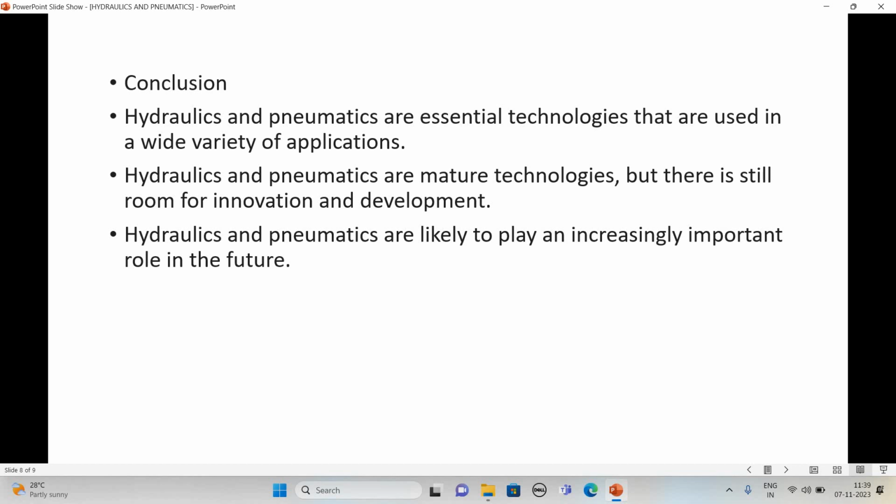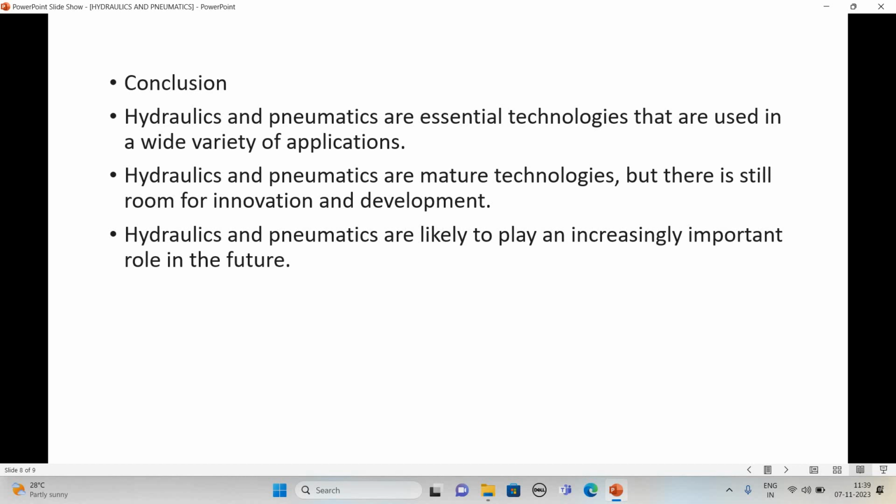The conclusion is that hydraulics and pneumatics are essential technologies that are used in a wide variety of applications. We already saw that they are used in aerospace, automobile, medical and manufacturing sectors. Hydraulics and pneumatics are mature technologies, but there is still room for innovation and development. Improvement is needed. Just like in servo drives, we get accuracy, but in hydraulics and pneumatics we do not get as much accuracy as we get in servo drives.